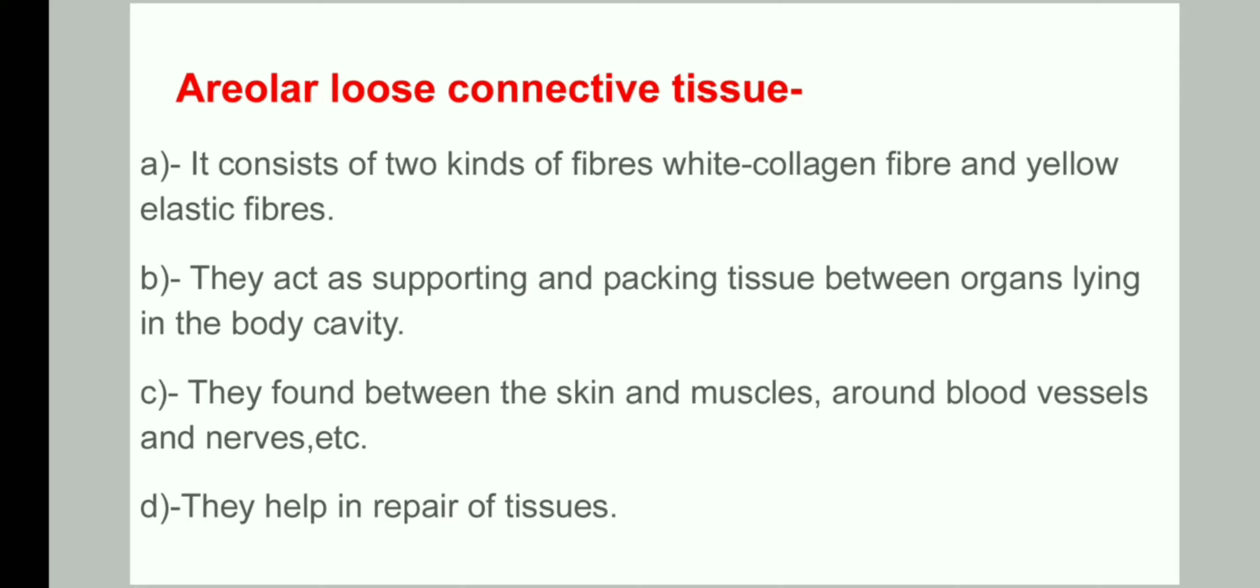All these body parts are protected by this type of tissue and they are packed with the tissue. Like as we know that our small intestine is very long, that is around 6 meters long. So that length of small intestine is compactly packed with the help of this type of tissue. They are found between the skin and muscles also, like it separates skin from the muscles, around blood vessels to protect them, around nerves to protect them again, etc. And they also help in repair of the tissues.